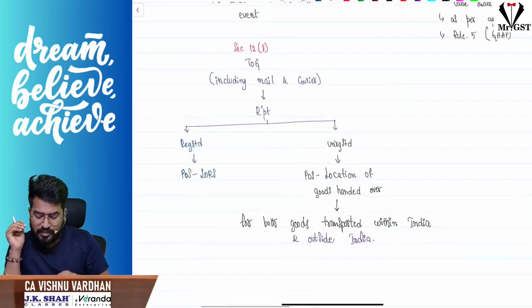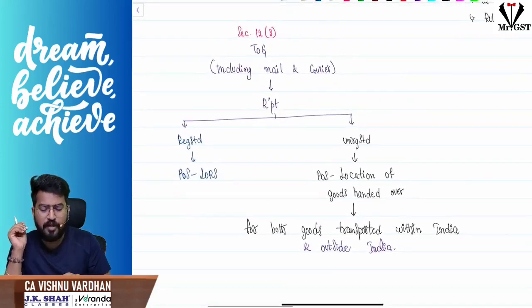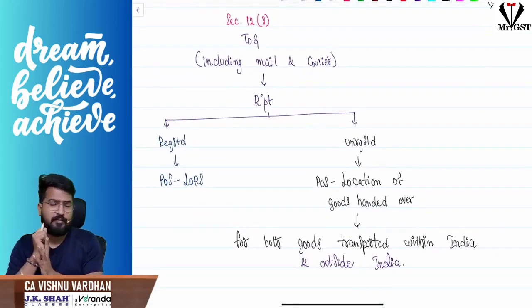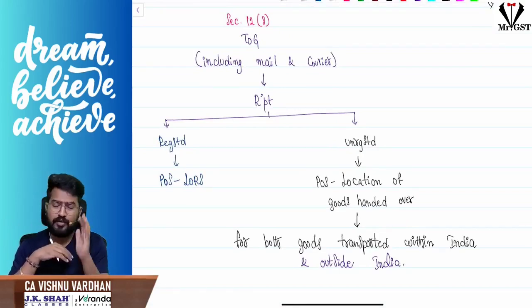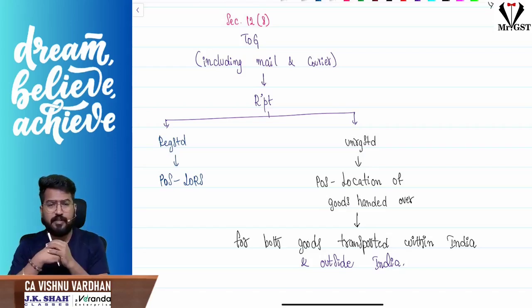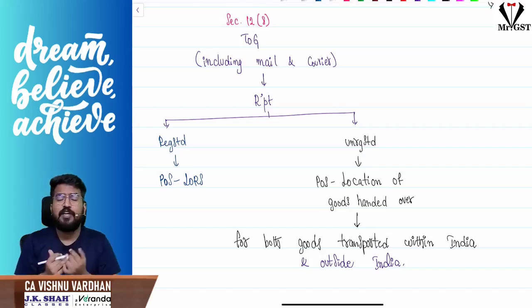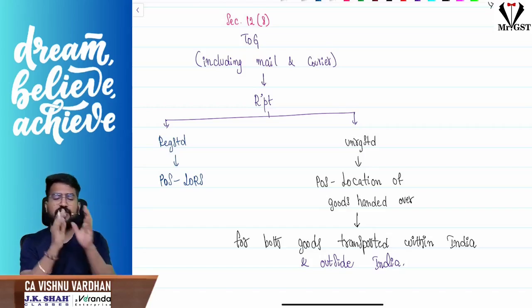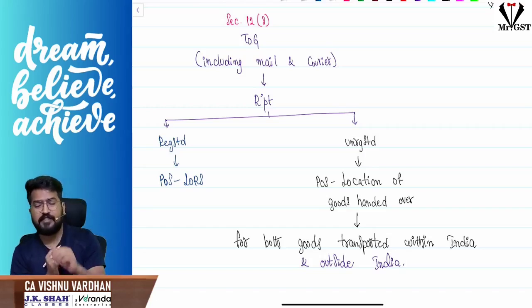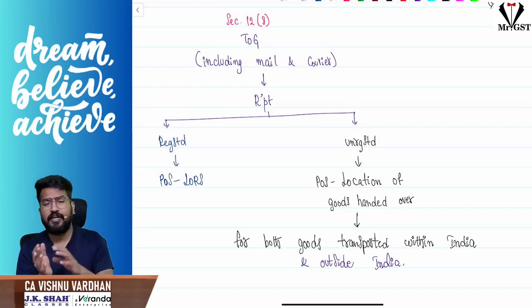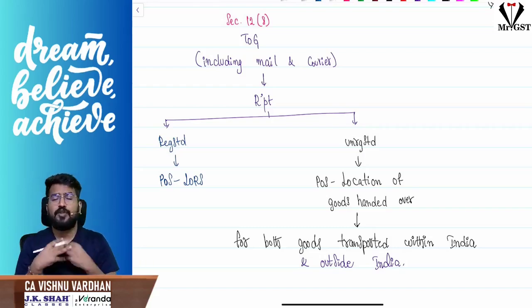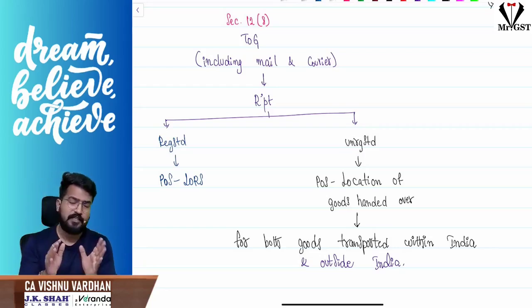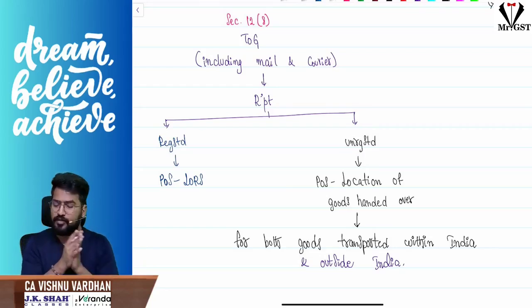Coming to 12 subsection 8. Section 12 subsection 8 is the place of supply for transportation of goods including through mail and courier. In that case, if the recipient is registered, the location of the recipient will be the place of supply. If the recipient is unregistered, where the goods are handed over for transportation will be taken as the place of supply. In this case, when the recipient is unregistered, no matter whether the goods are transported within India or outside India, the place of supply will be the location where the goods are handed over to the supplier for transportation. So that is 12 subsection 8.